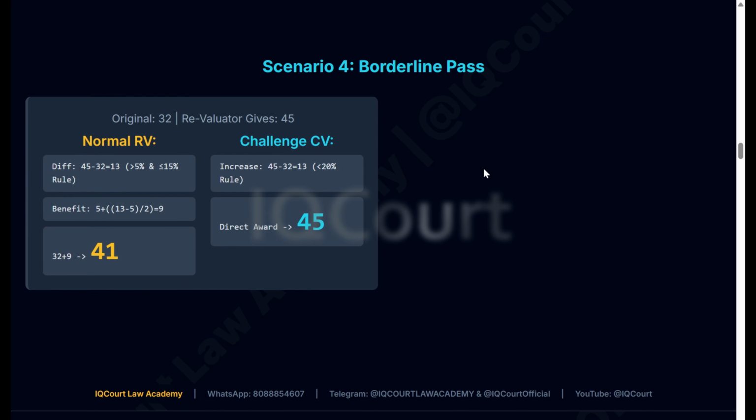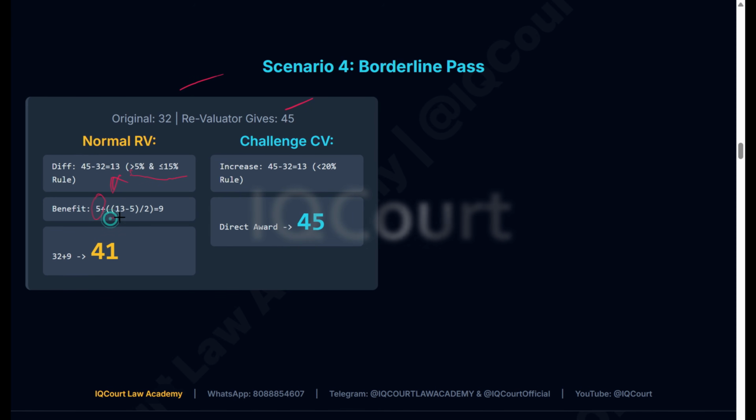Now let's go to the third scenario. Here, your original marks is 32. The revaluator gave you 45. The difference between these two is 13. The rule is 5% to 15%, and it falls in this rule. So what will they do? They will give you the first 5 marks in full.